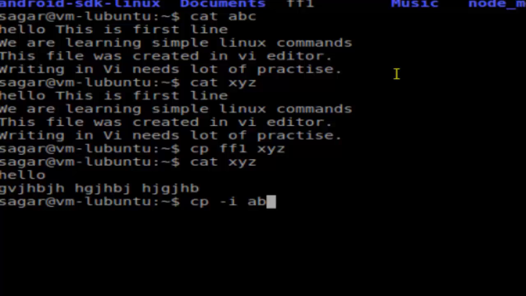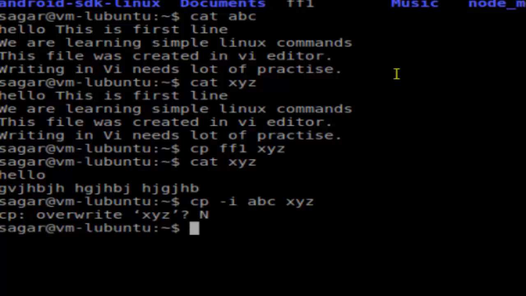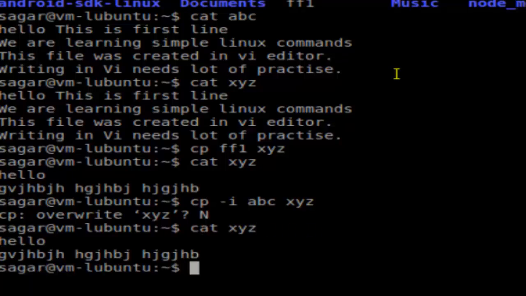Now I'm trying to copy the file abc to xyz, but since the xyz file already exists, this command will prevent that from copying. As you can see, it gives this prompt, override xyz, because xyz already exists, and if you press y, then only that file will be copied. If you press n, that file will not be copied. And as you can see, the xyz contents are not changed. So that's how we can use the -i switch, which prevents you from overwriting files.